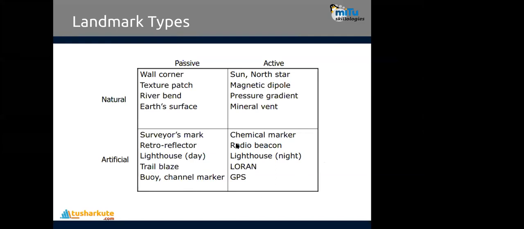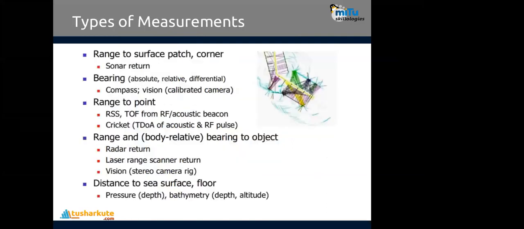LoRaWAN, GPS, okay, they are artificial but active. They are changing continuously. Based on that landmark, the positioning algorithm of the robot will be decided. So you decide what kind of passive or active, or artificial or natural landmarks we have. Based on that, the navigation system will work over here.